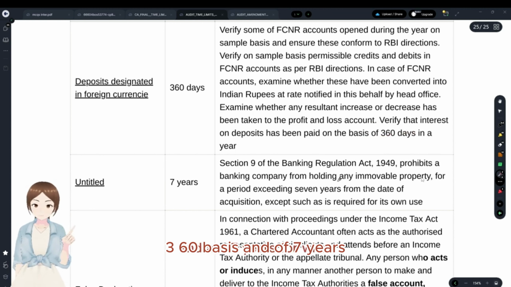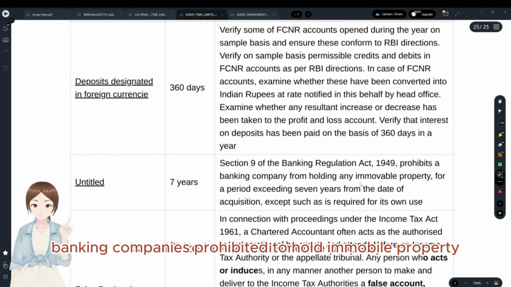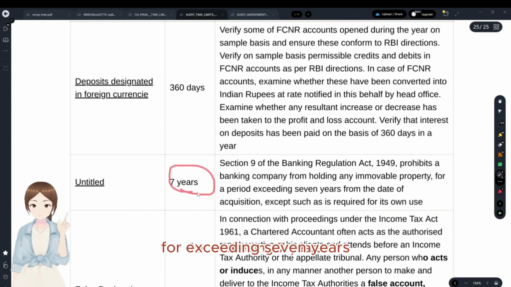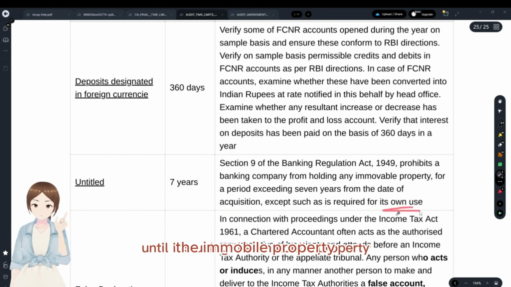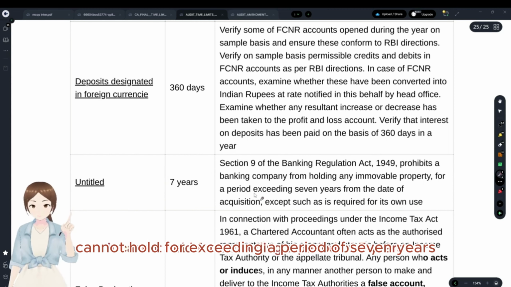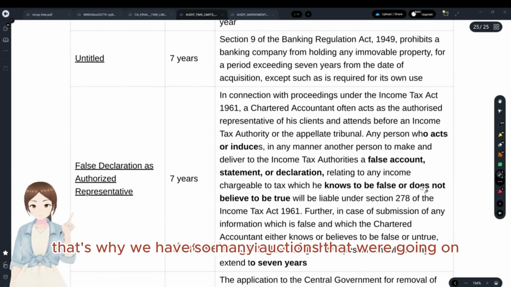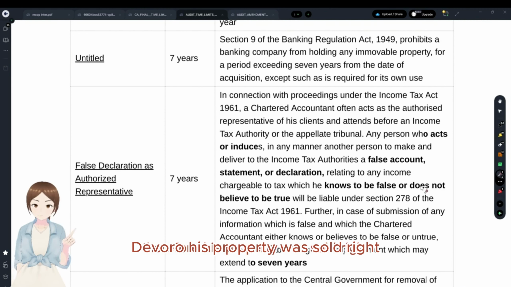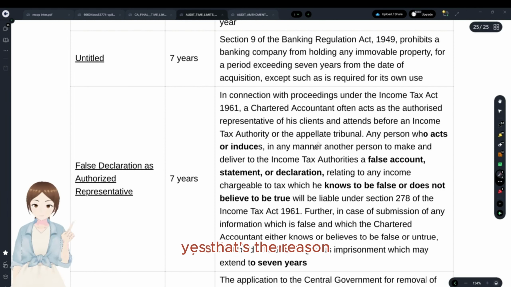And 7 years for what? Any banking company is prohibited from holding immovable property, except for its own use, for exceeding 7 years. That is, unless it is using the immovable property, it cannot hold it for a period exceeding 7 years. That's why we have so many auctions going on, even in the Vijay Mallya case. His property was sold, right? Has been put into auction. Yes, that's the reason.